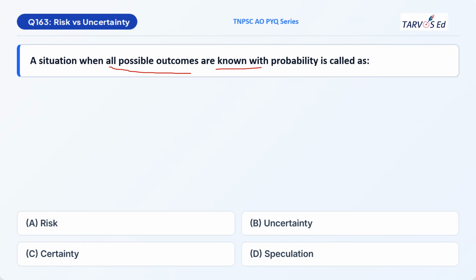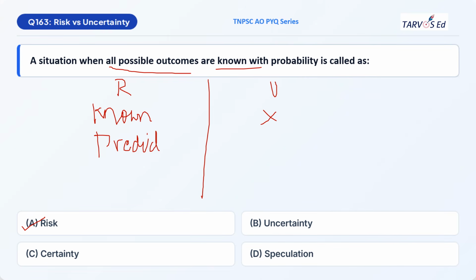So the correct option will be option A, risk. You need to understand the difference between risk and uncertainty first. Risk is something we know and uncertainty is not known. Risk is predictable, you can predict the risk. But uncertainty, you cannot predict it. It is unpredictable. Risk is measurable, quantifiable. You can calculate the risk, but uncertainty is not measurable and not quantifiable. And risk is insurable. You can take insurance for the risk, and uncertainty is not insurable.